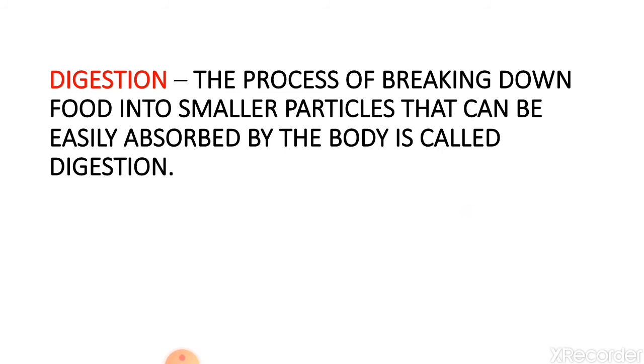The process of breaking down food into smaller particles that can be easily absorbed by the body is called digestion. The process in which the food gets broken down into smaller pieces that can be absorbed by our body easily is called the digestion process.